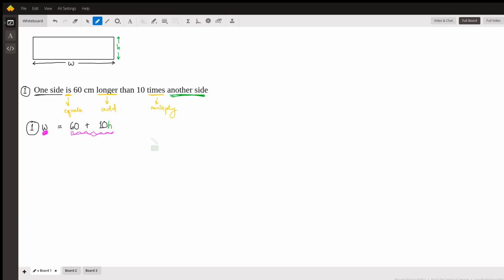Let's go back and check just for sanity. W equals 60 plus 10 times our H, which was 6. That ends up being 60 plus 60, which is in fact 120.